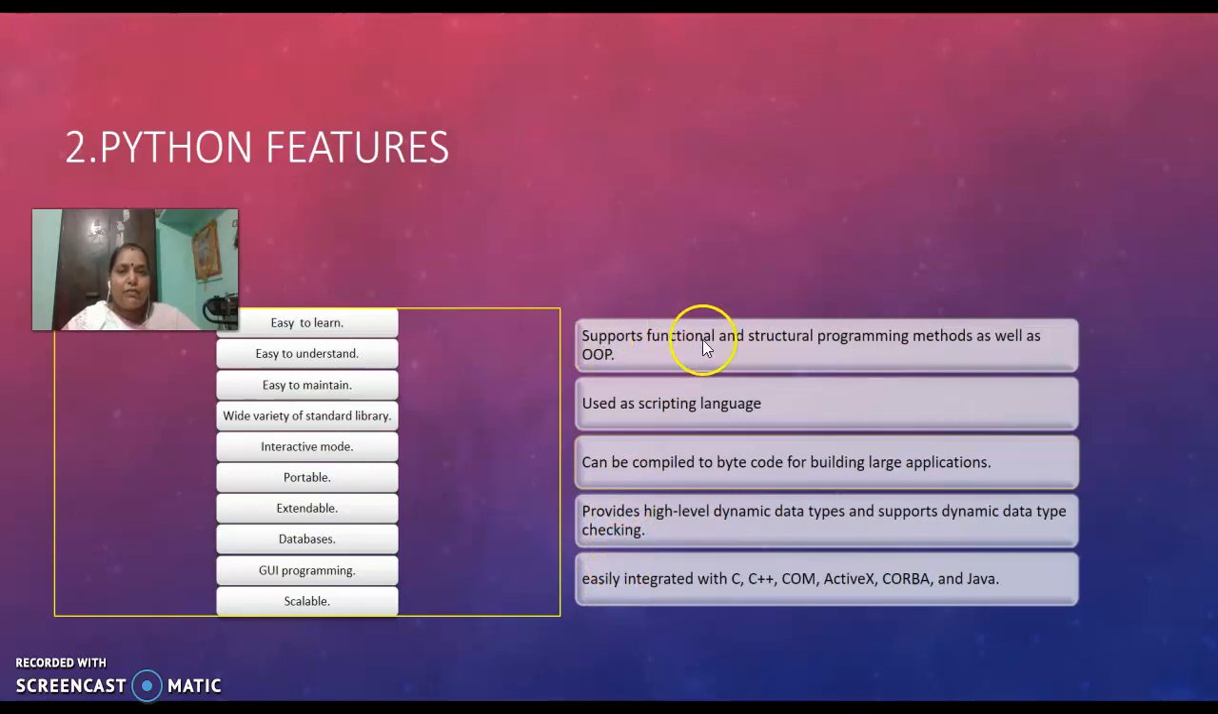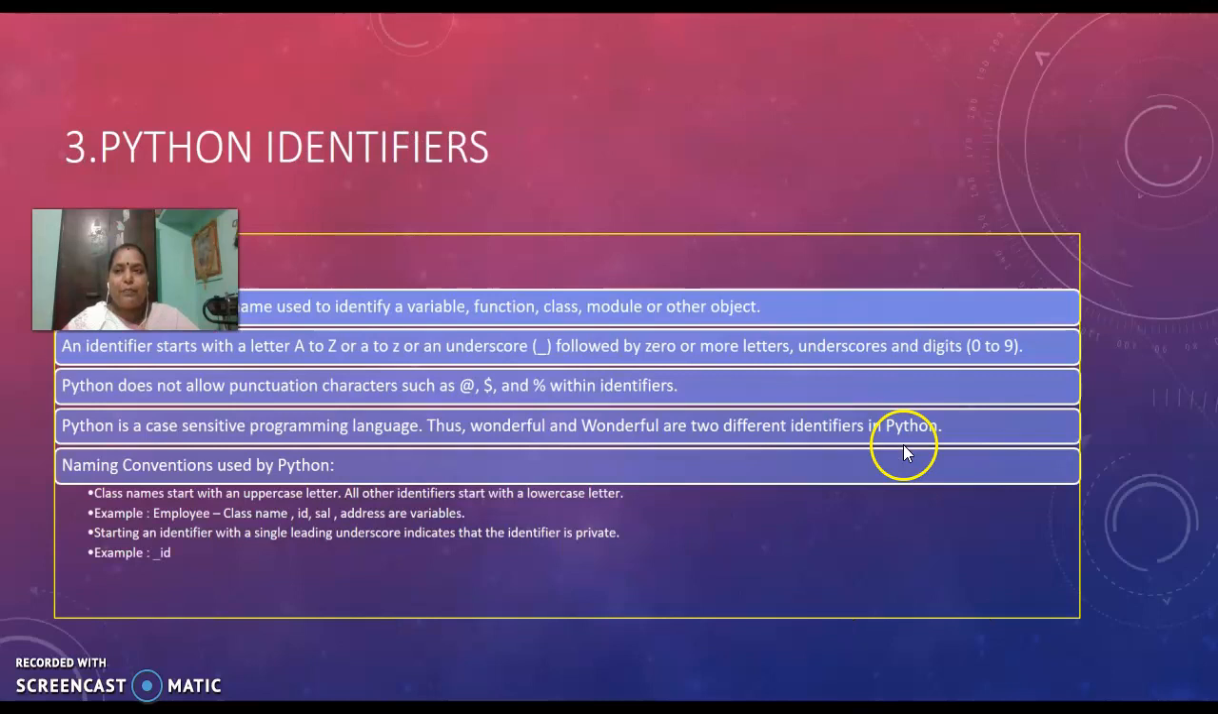First, it supports functional and structural programming methods as well as OOPs, which is similar to C++ and Java. It can be used as a scripting language also. And Python can be compiled to bytecode for building large applications. It provides high-level dynamic data types and supports dynamic type checking. It can be easily integrated with other programming languages like C, C++, COM, ActiveX, CORBA and Java.